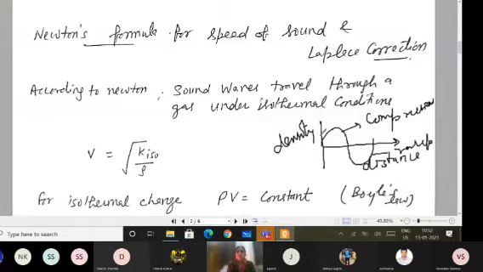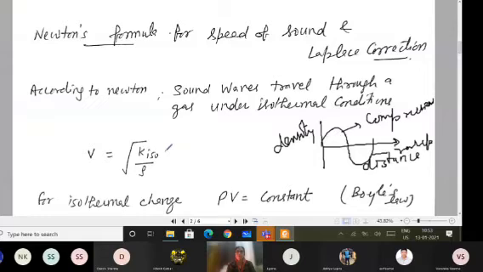Now, he said that when there are compressions, meaning air particles, molecules, come close to each other, then heat is produced, but that heat is transmitted easily through the rarefaction, and as a result the temperature remains constant. So it means conditions are isothermal. So he said that when I'm talking about the speed of sound in a gas medium, I'm talking about the bulk modulus of elasticity, then V equals the square root of the bulk modulus of elasticity divided by the density. But this modulus of elasticity is working under isothermal conditions.